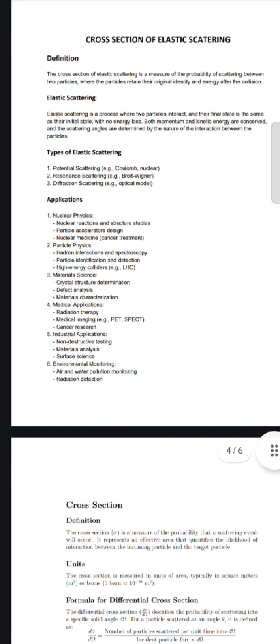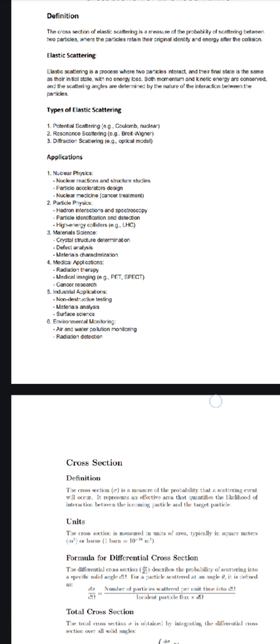So let's move to the applications of elastic scattering. Actually, it is applicable mainly in physics areas: nuclear physics, particle physics, material science, medical applications, and also industrial applications and environmental monitoring. So what is its application in nuclear physics? In nuclear reaction and structure studies we use elastic scattering, and also for accelerator design, particle design, and nuclear medicine for cancer treatment.